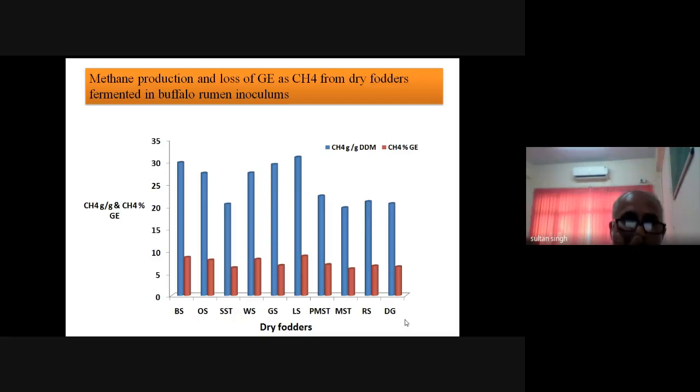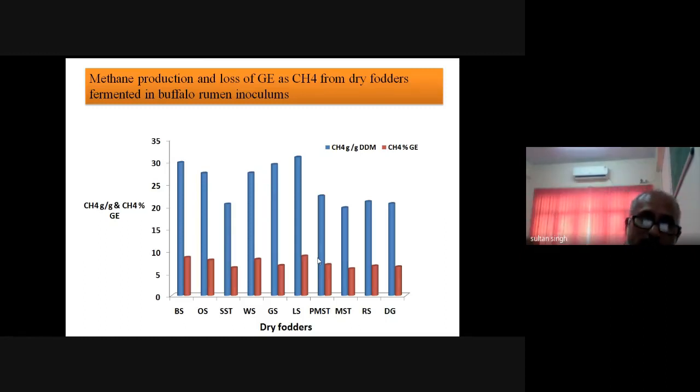If you see how much methane is produced per kg of feed fermented, these values are per kg, and the red one is the percentage of gross energy lost as methane. Here you will see that in most cases there is a loss of the gross energy of the particular feed of up to 10%. So depending upon the quality of the feed, the loss of gross energy in the form of methane varies.